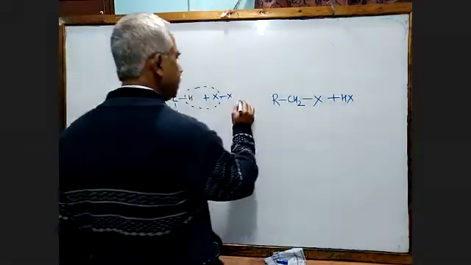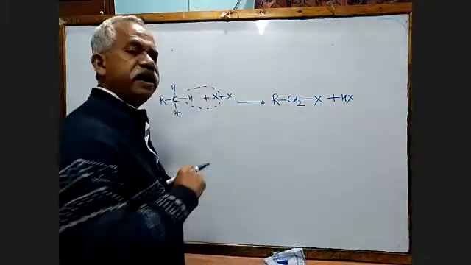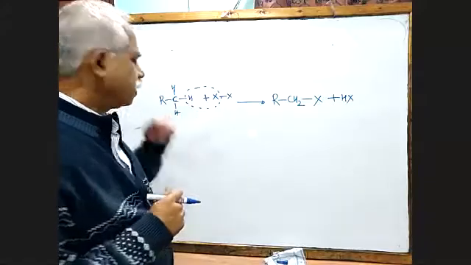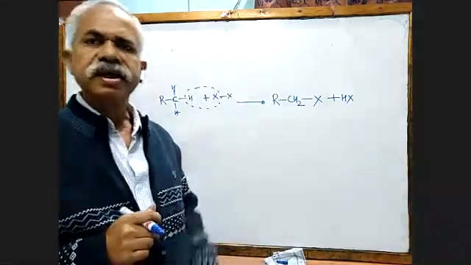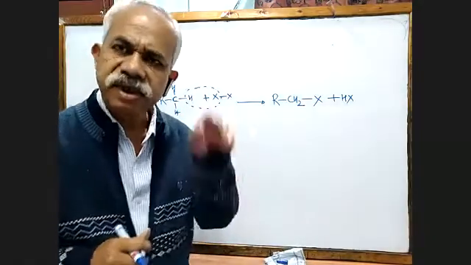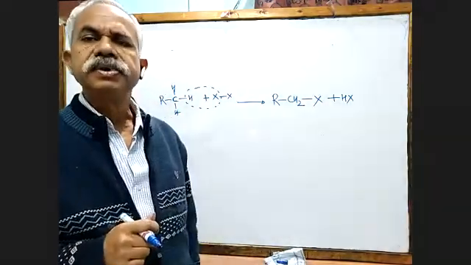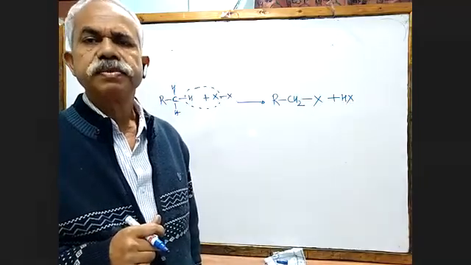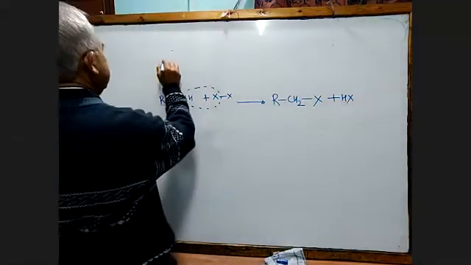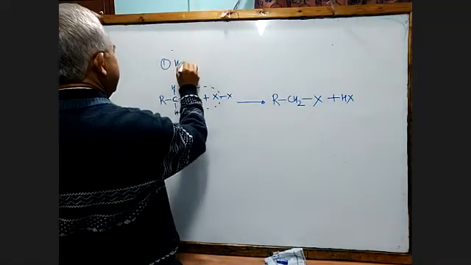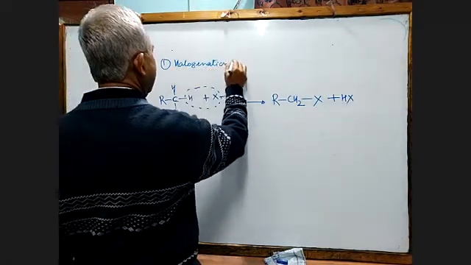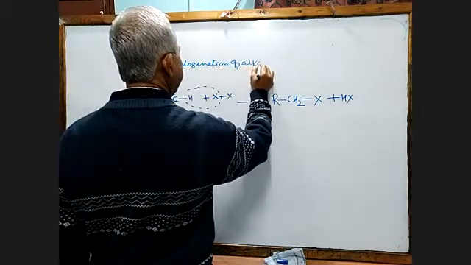Now, there should be a name for this reaction. What should be the name? What is our starting material? Alkane. What did you take along with alkane? You have taken halogen. So what should be the name of the process? The name of the process is called halogenation of alkane. So we'll write here: halogenation of alkane.